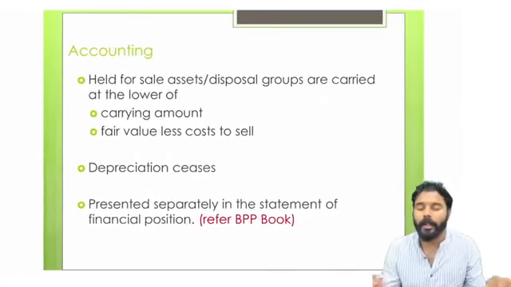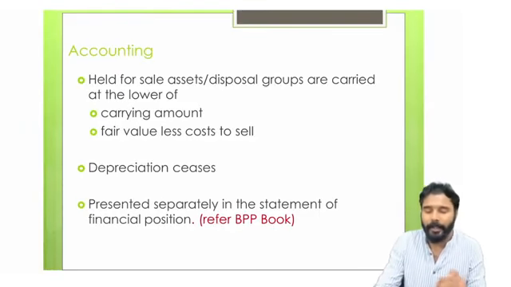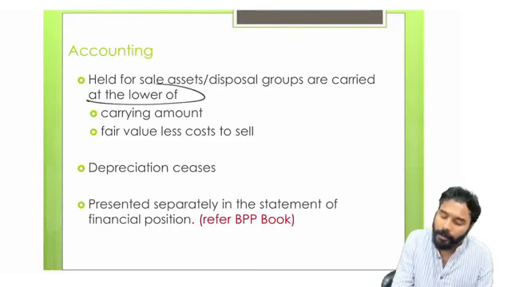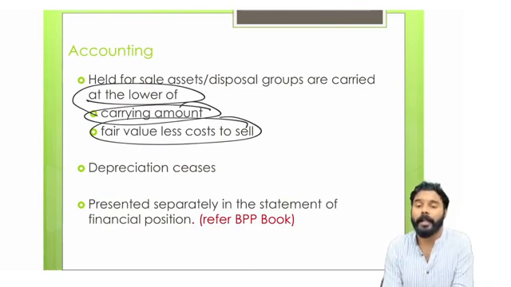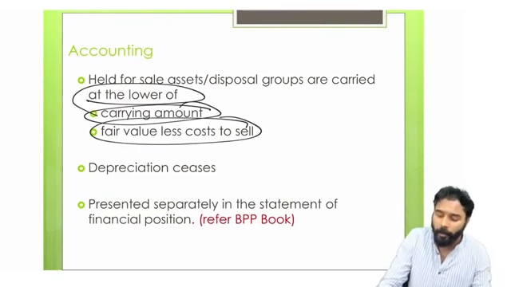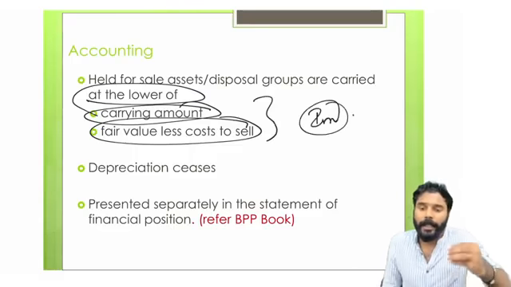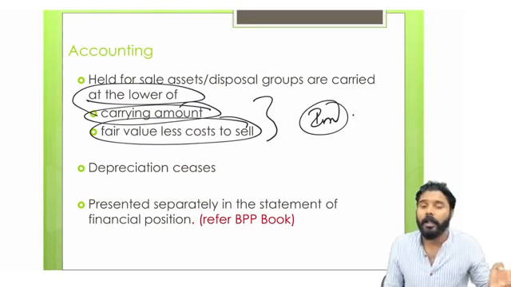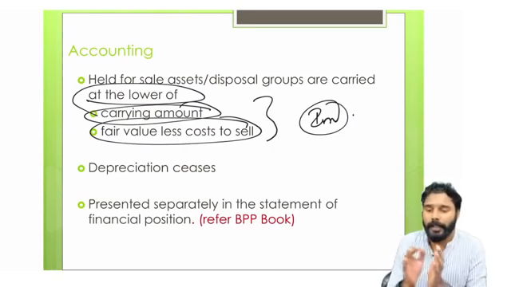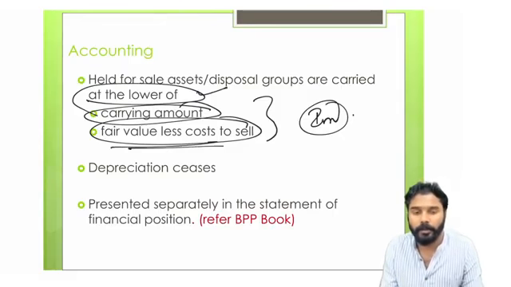Then how will you account for it? Once an item is accounted as an item held for sale as per IFRS 5, then the item should be accounted at the lower of carrying amount and fair value less cost of sales, because this is an item to be sold, right? So remember the inventory accounting. Normally when it's an inventory, we know that it should be accounted at the lower of cost or NRV, because inventory is held in the business to sell, right? In the same way here also, since it's an item held for sale, it should be shown at the lower of carrying amount or fair value less cost to sell.